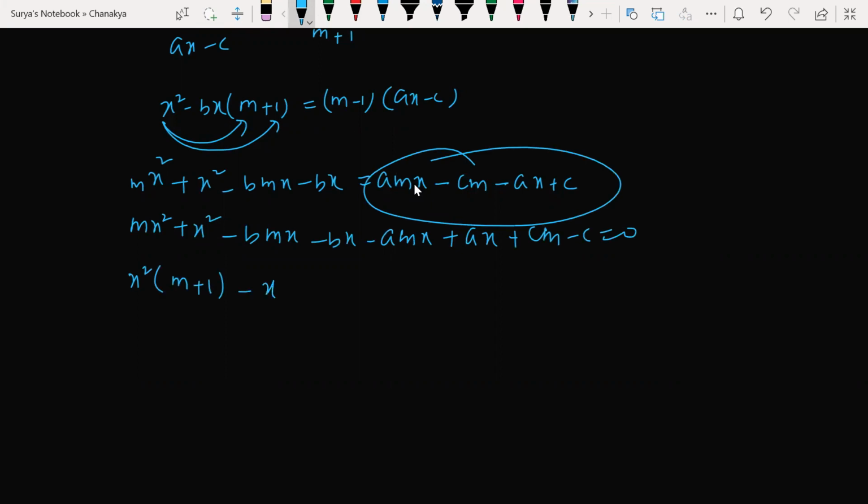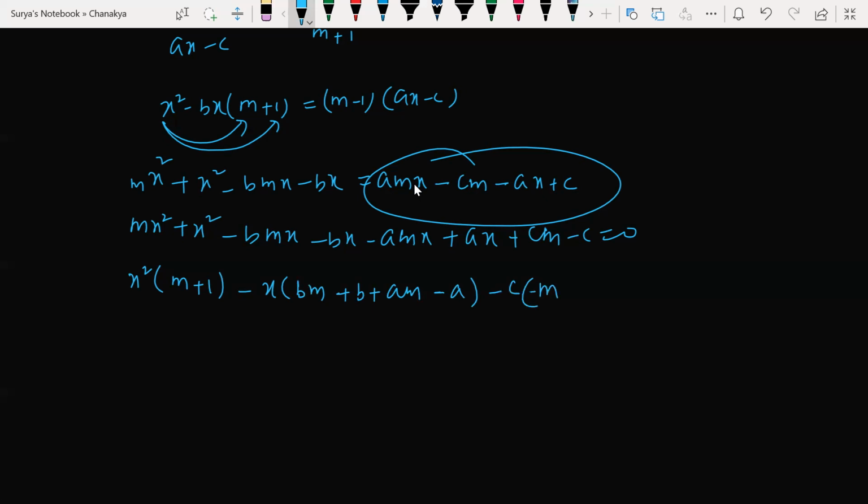If I take x common, what am I left with now? Tell me here. Plus bm, not minus bm, plus b plus am minus a. Plus, again, what can I take common here? c. Let's take minus c common. If I take minus c common, what am I left with?